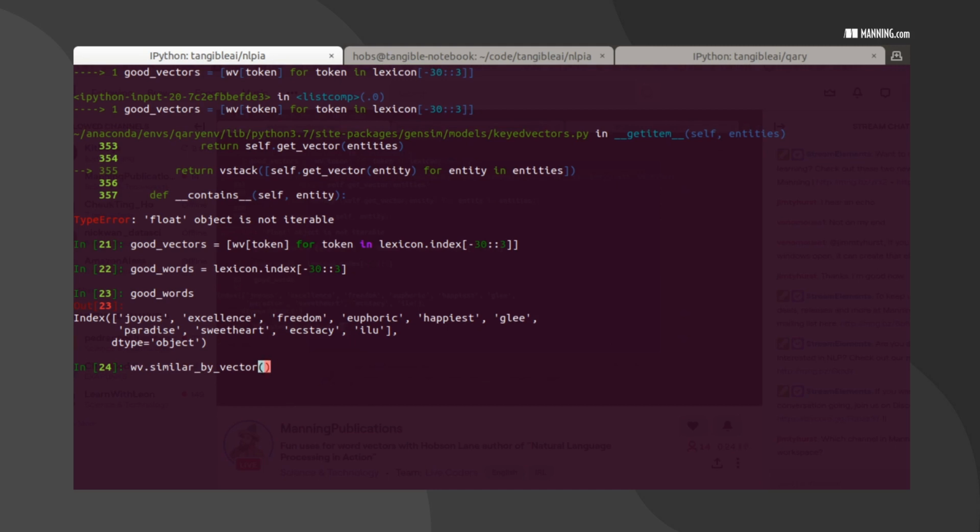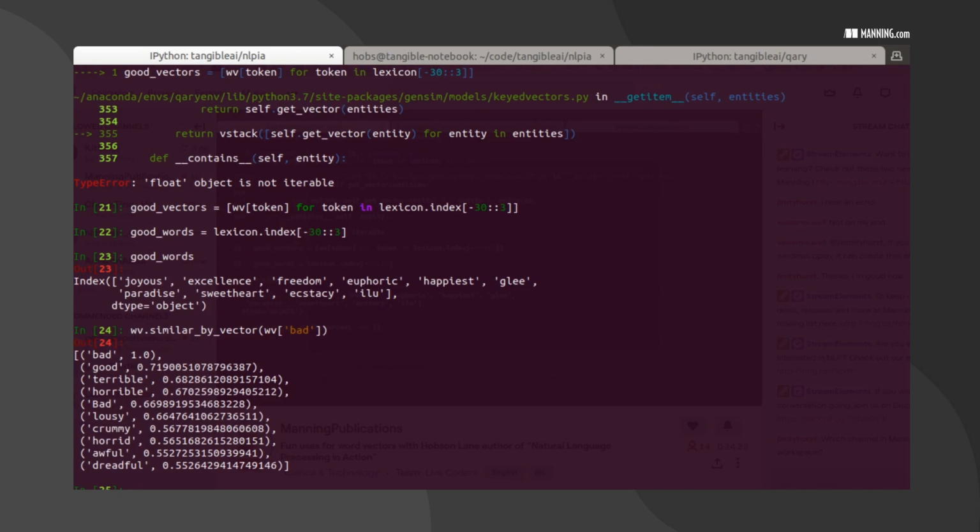So we need to give it a word vector. Let's find some words similar to bad, and then we'll find words similar to some of the other words. Let's see what this returns. This returns a two-tuple, so we can put that straight into a series.